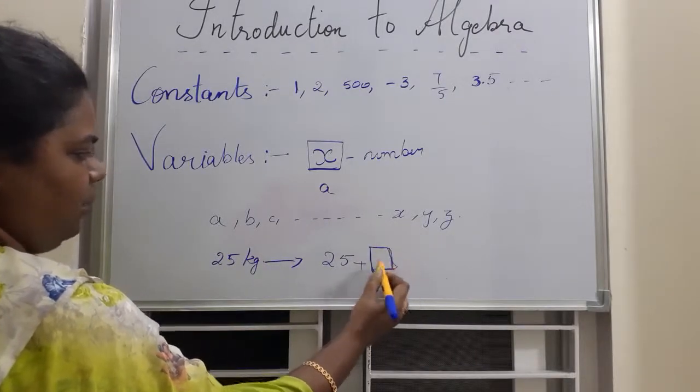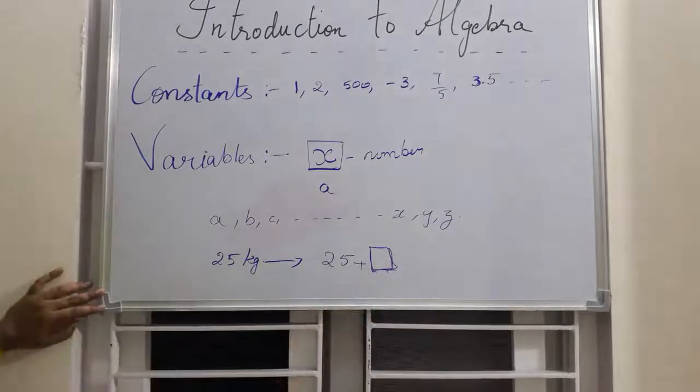This extra number, you can't tell exactly whether you will be 26 kg or 27 kg or 28 kg, or you can come down to 24 also. That is different, but most probably it will be more, you won't come down.